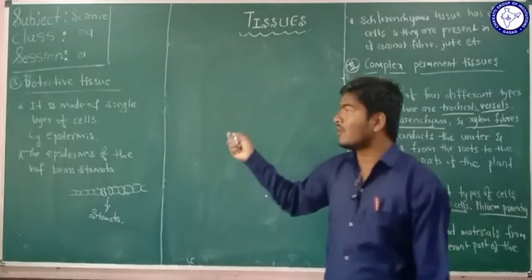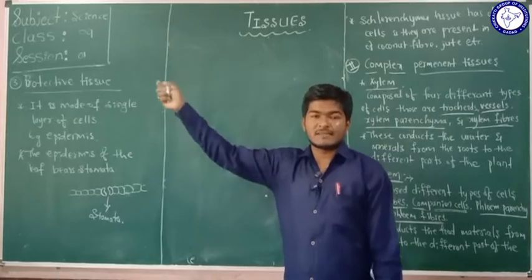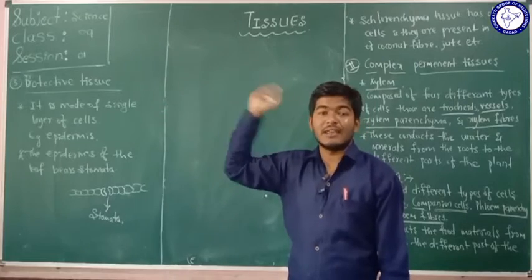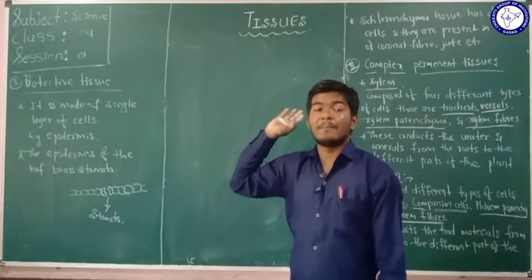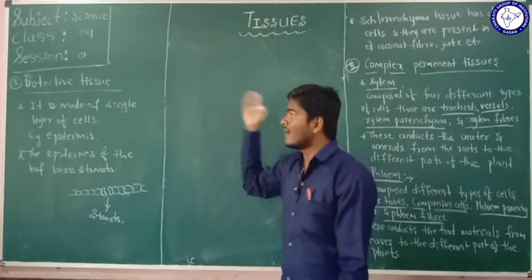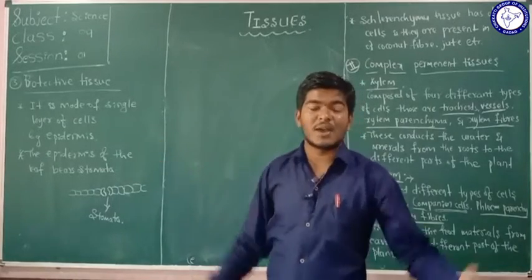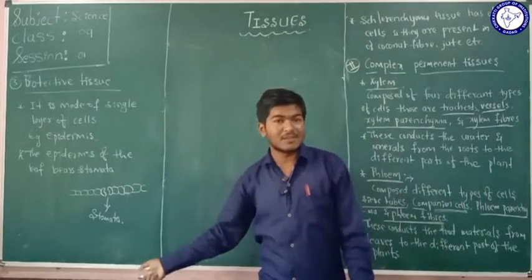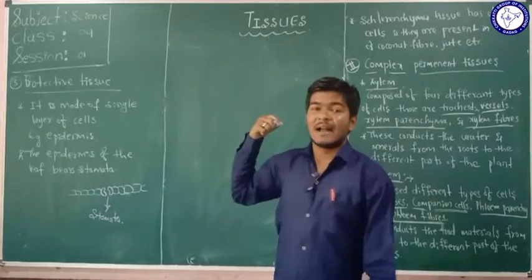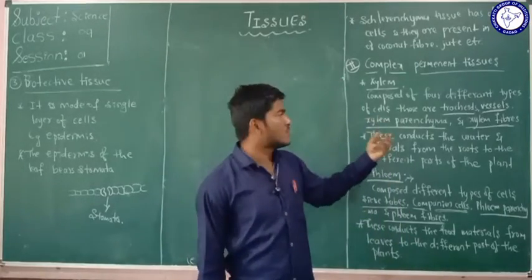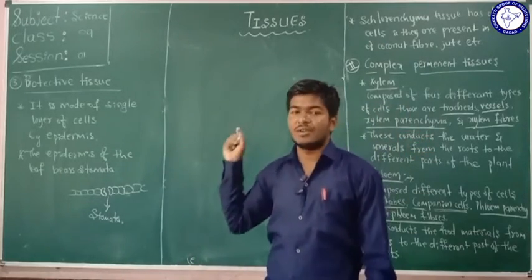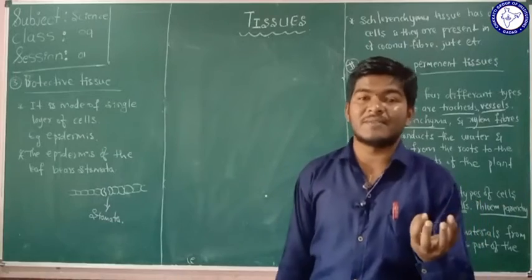We studied the different types of tissues, that is meristematic tissues and permanent tissues. Under the meristematic tissues we studied apical meristematic tissues, lateral meristematic tissues and intercalary meristematic tissues. Under the permanent tissues we studied simple permanent tissues and their types, that is parenchyma, sclerenchyma and collenchyma, and the complex permanent tissues, those are xylem, phloem and the protective tissues. So these are all the different types of tissues.